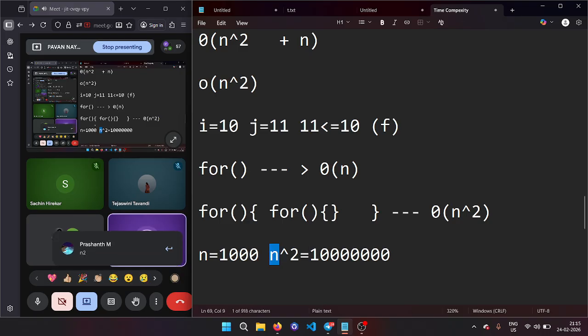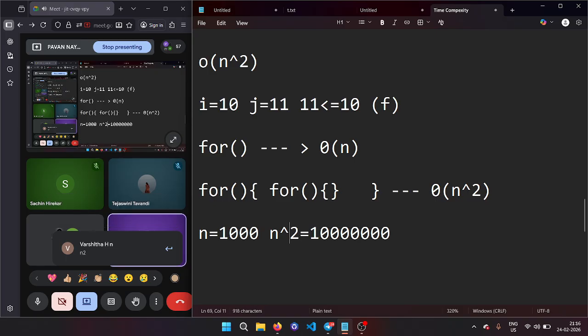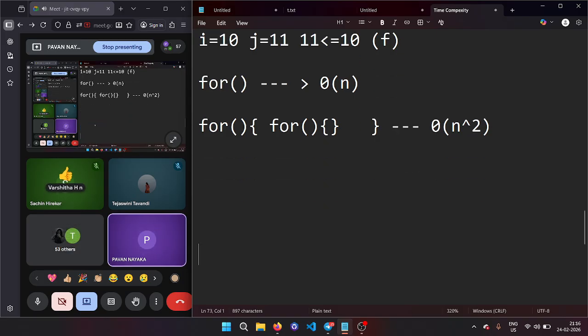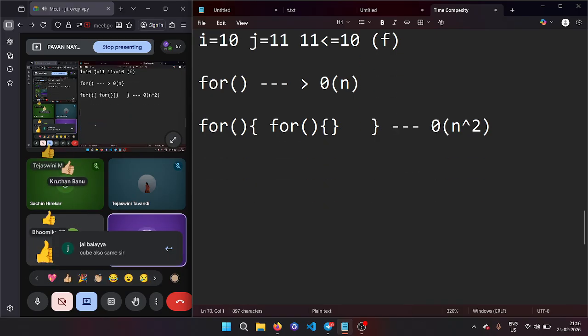N square is large. So you cannot remove the power. If there are powers, you have to keep the highest power. Among these two, n square is going to run more number of times, so you cannot just delete it like this. This is not allowed. Powers will remain as they are. Cube is also the same. Till now, is it clear?